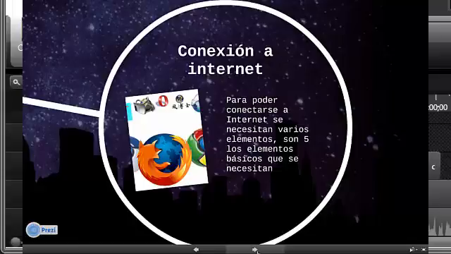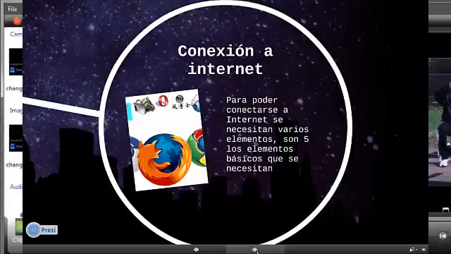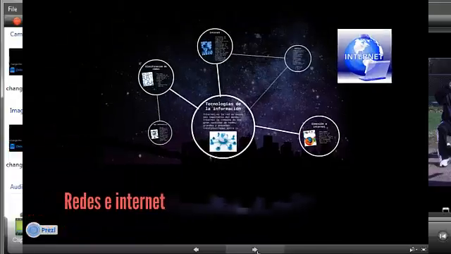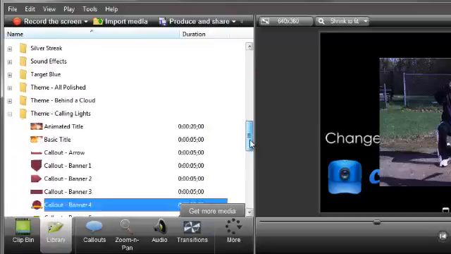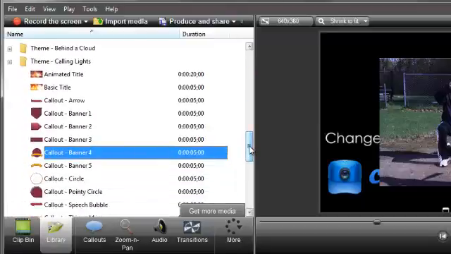Next, we'll look at the clip bin in the library. The clip bin holds recordings, audio files, images, and title slides being used in the project you're currently working on. The library stores video clips, intros, callouts, title slides, and other media assets you want to use from project to project.